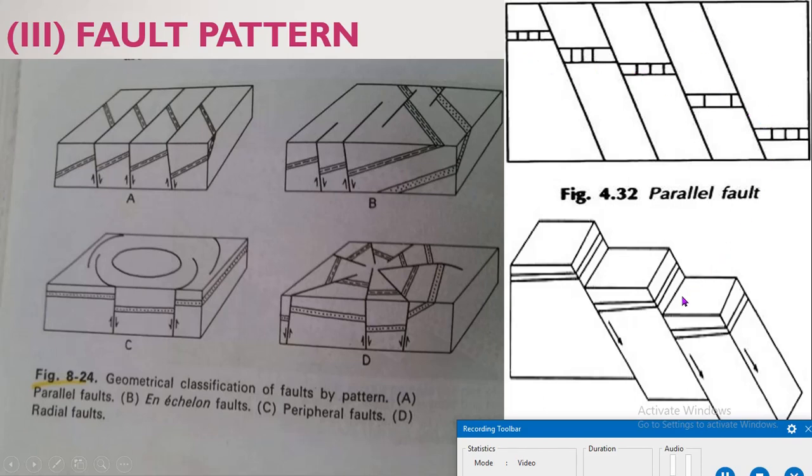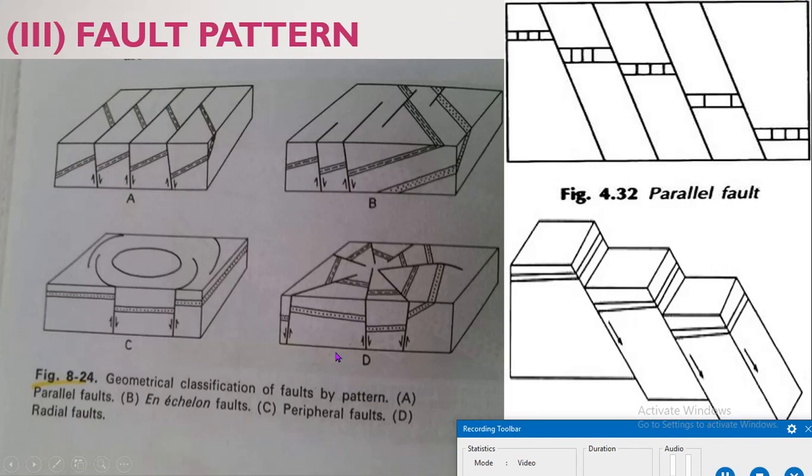Then comes the step fault. A step fault is similar to the parallel fault. Then what is the difference between the parallel fault and the step fault? In a step fault, down thrown blocks or hanging wall blocks are more than the up thrown blocks, but in a parallel fault both are the same.